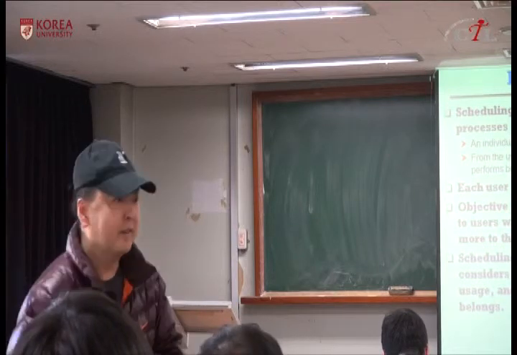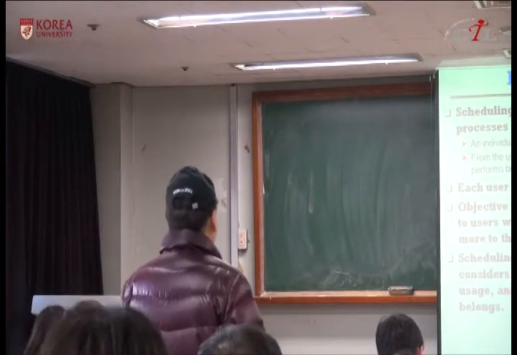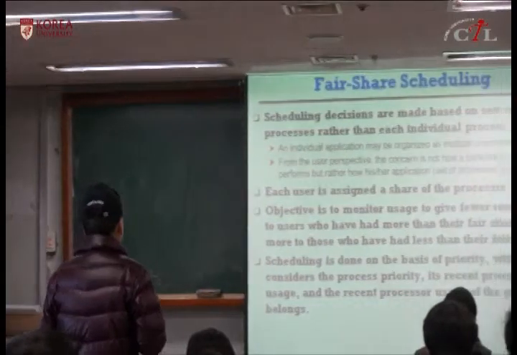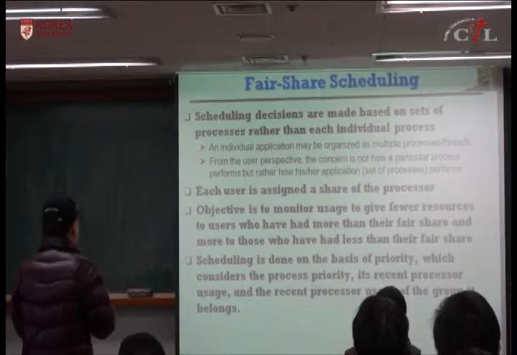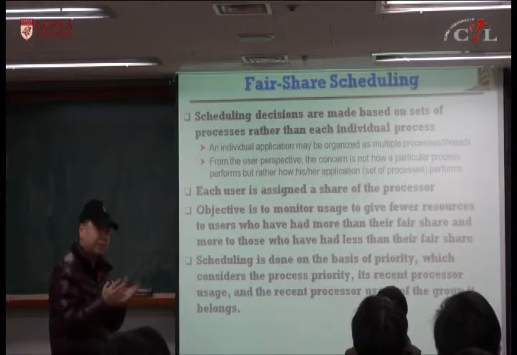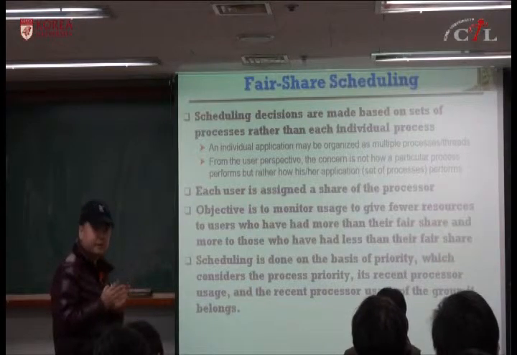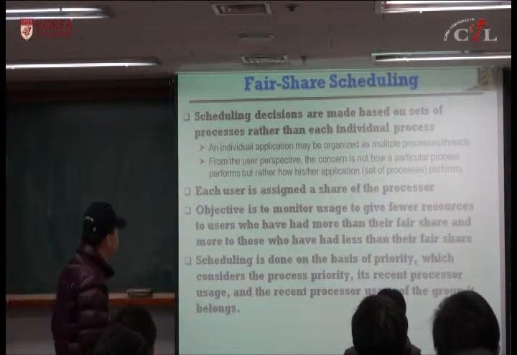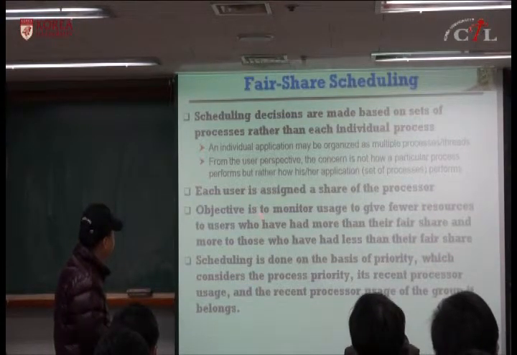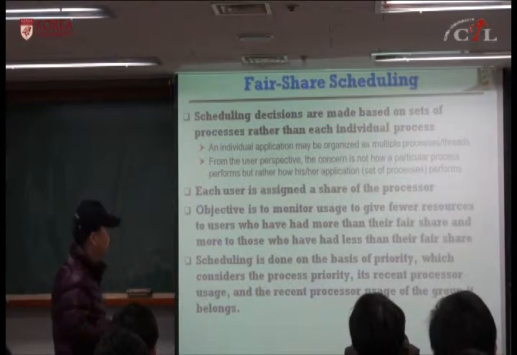So in fair share scheduling, they look at groups of processes or groups of threads instead of a single process or single thread, and each user is assigned a share of the processor.